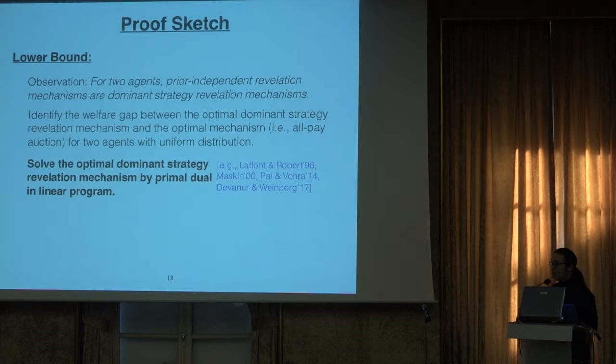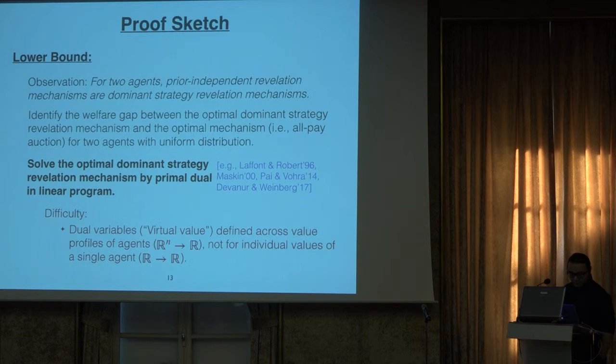And we solve it by writing it as a linear program and using a primal dual approach to find the optimal one. And even though the primal dual approach is pretty common in mechanism design, our program seems to be much harder than the previous programs in the literature. The main difficulty comes from the fact that the dual variables, or what we call the virtual values, are defined across the value profile of the agents.